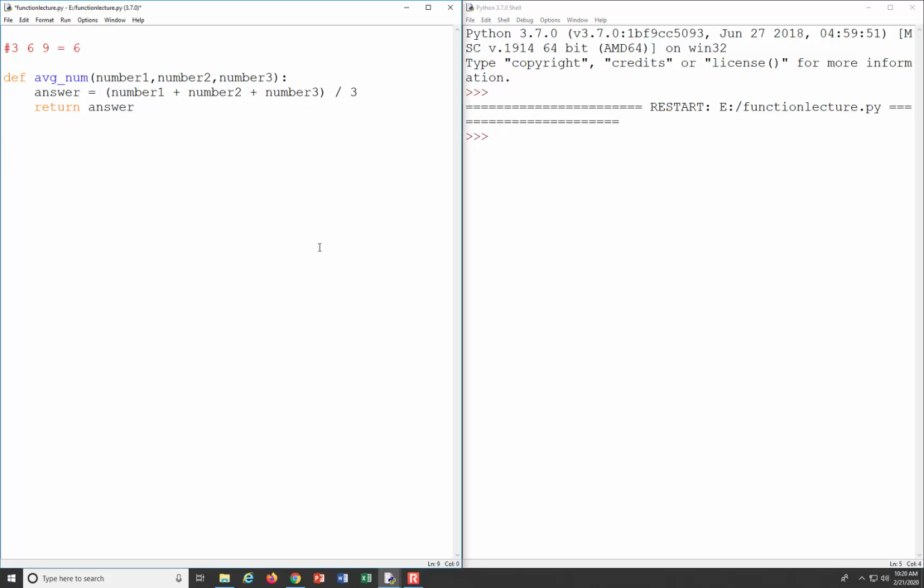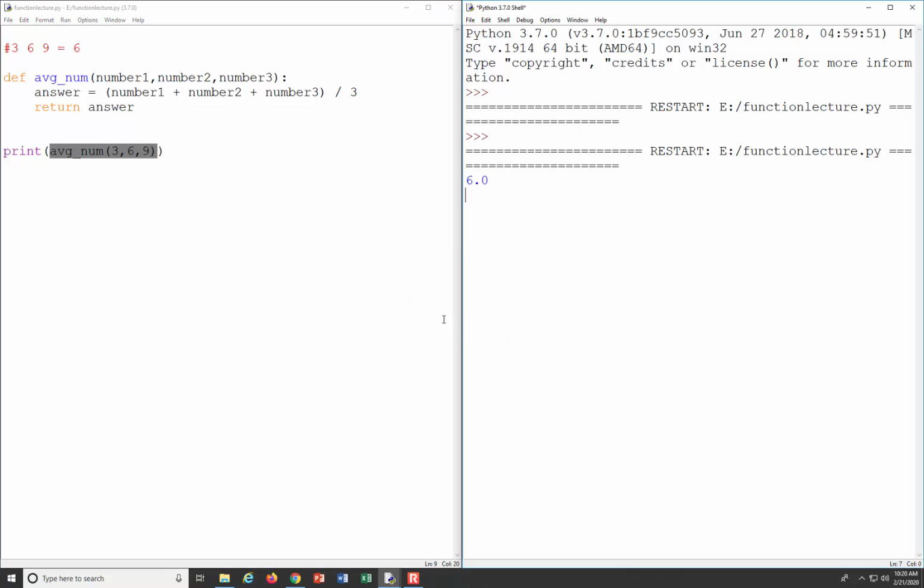So let's go ahead and print our average num function, and let's pass in 3, 6, and 9. Okay? I'm not sure if you've seen this before, but we can put our function calls inside of a print statement. And so whatever this function returns, it's just going to print out whatever we get. Okay? And if we run this, we get 6.0.